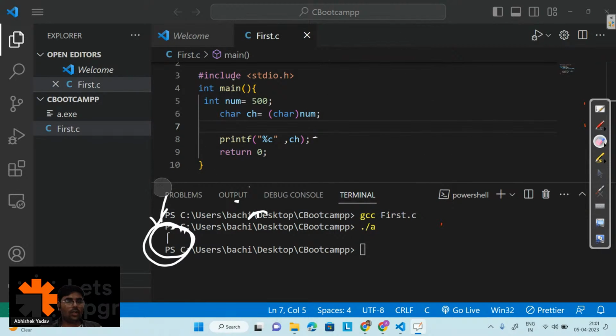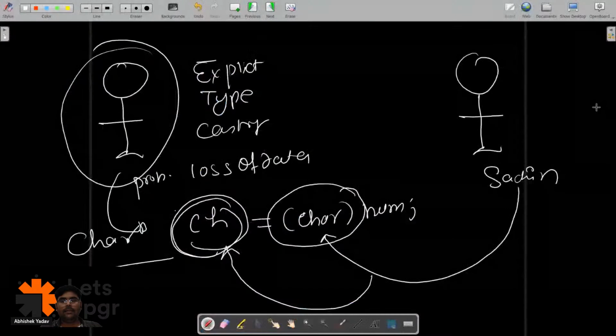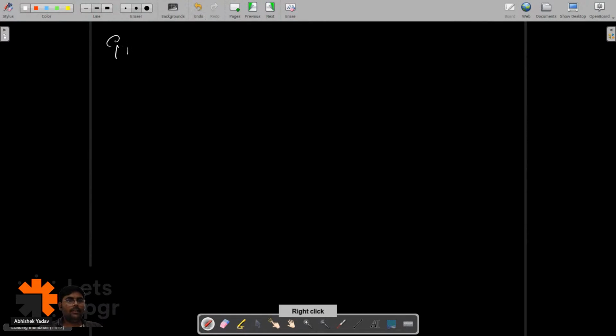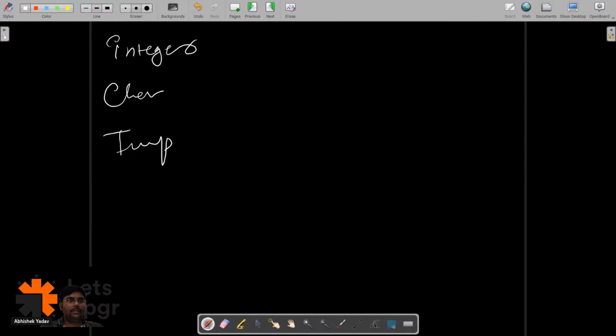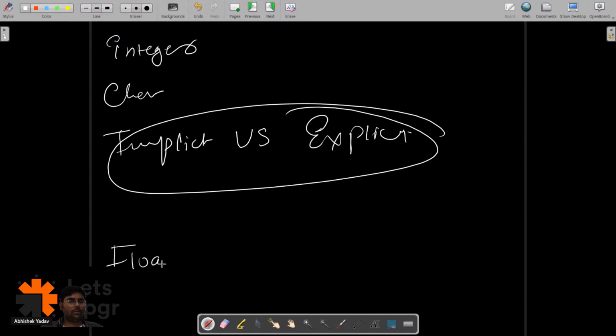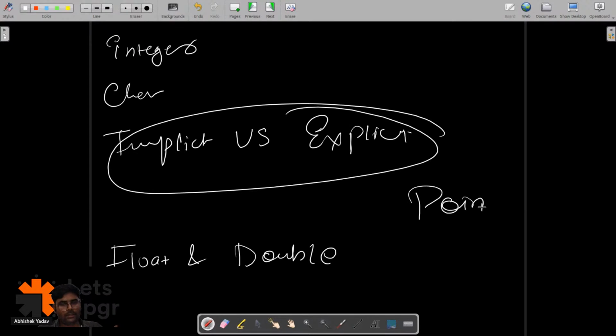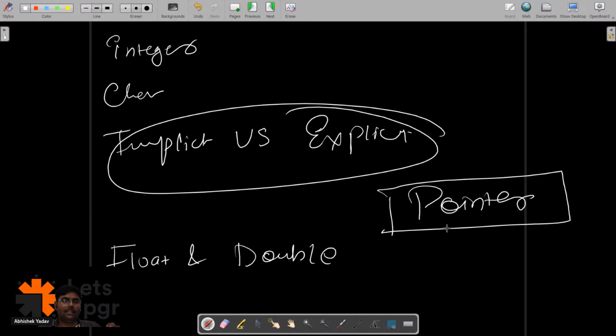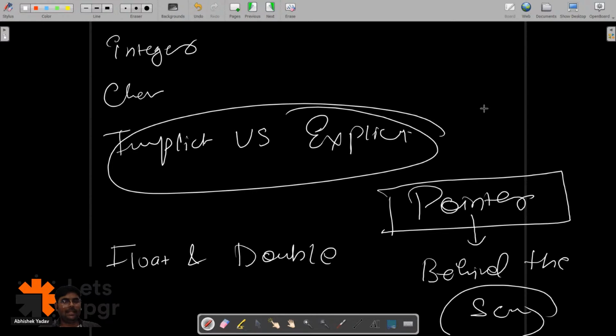So guys, this is all for today's session. Today we have discussed integer, character, and implicit versus explicit typecasting. In the next session we will discuss float and double, and the dedicated session tomorrow will be on the pointer. I will give you a brief understanding of what a pointer is and what happens behind the scenes. This will be the agenda of day 3.